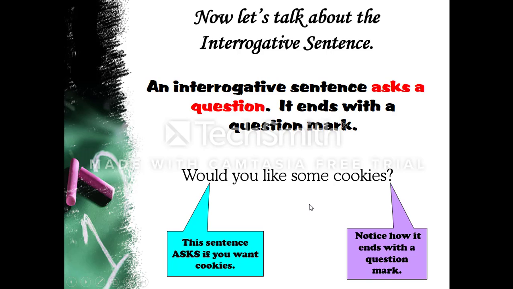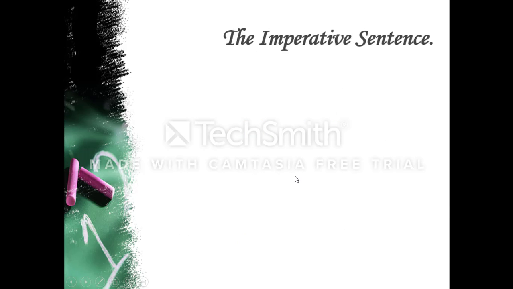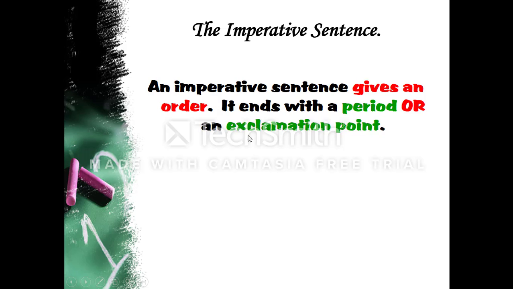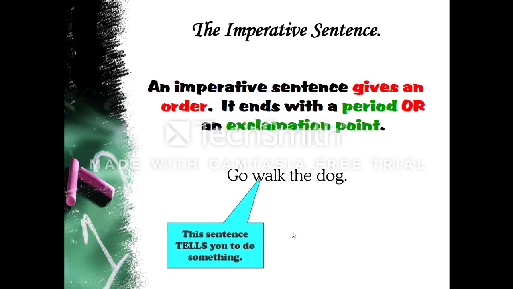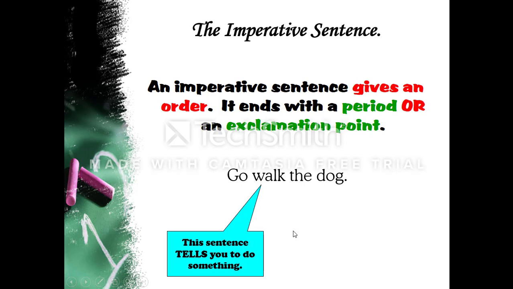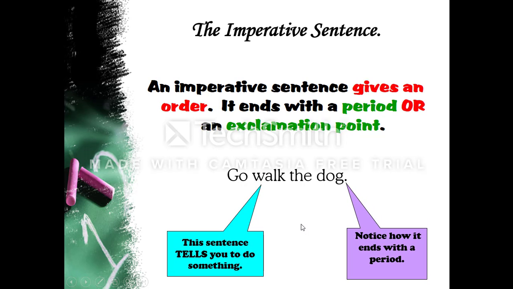Let's proceed to talk about the next sentence. What is that sentence? It's an imperative sentence. An imperative sentence gives an order. It ends with a period or an exclamation point. Here's your example. Go walk the dog. This sentence tells you to do something, and notice it ends with a period.